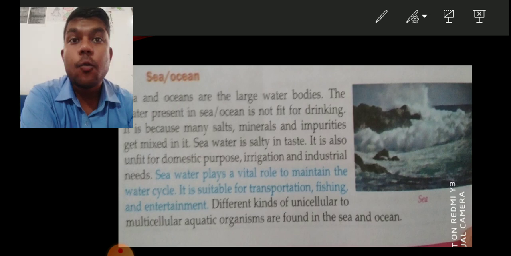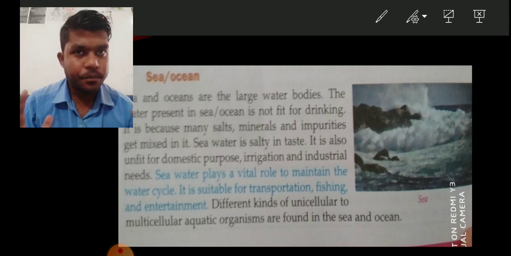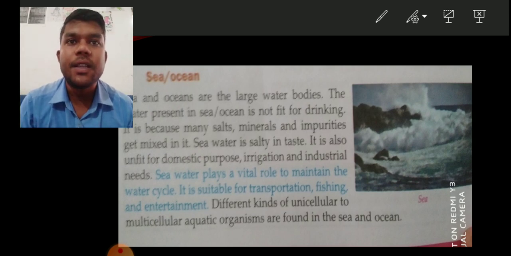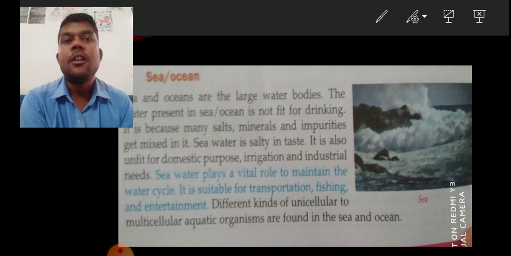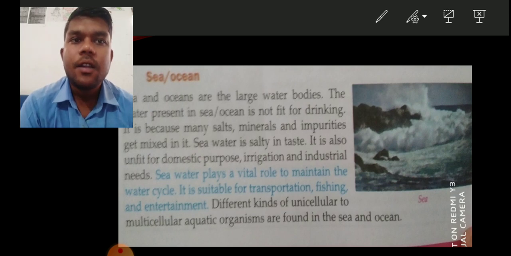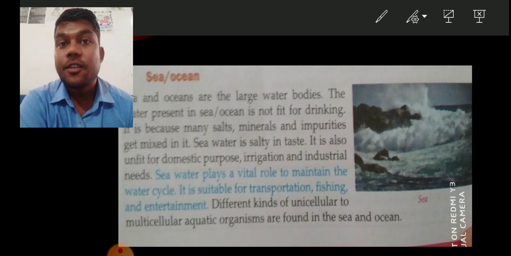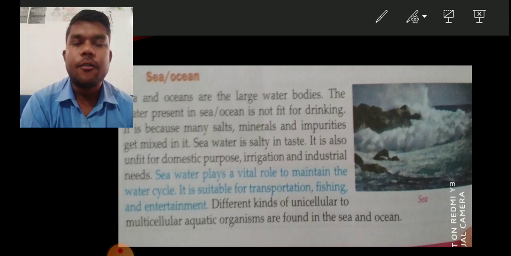Okay, river, they are water bodies which hold running water. After that, lakes. Lakes are also water bodies, a source of water, but the water is not moving, it is stable at a place, and it is surrounded by land mass. After that, sea and ocean. Sea and ocean are a huge source of water, and they also help in the water cycle, and are also good for transportation. Also, different kinds of aquatic animals are found there.